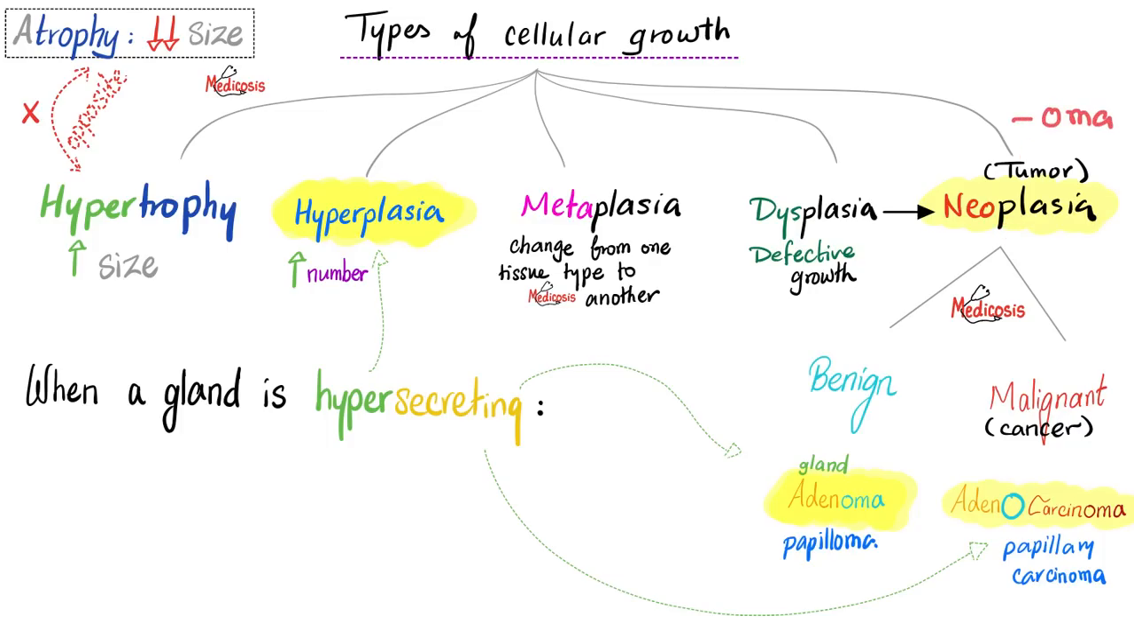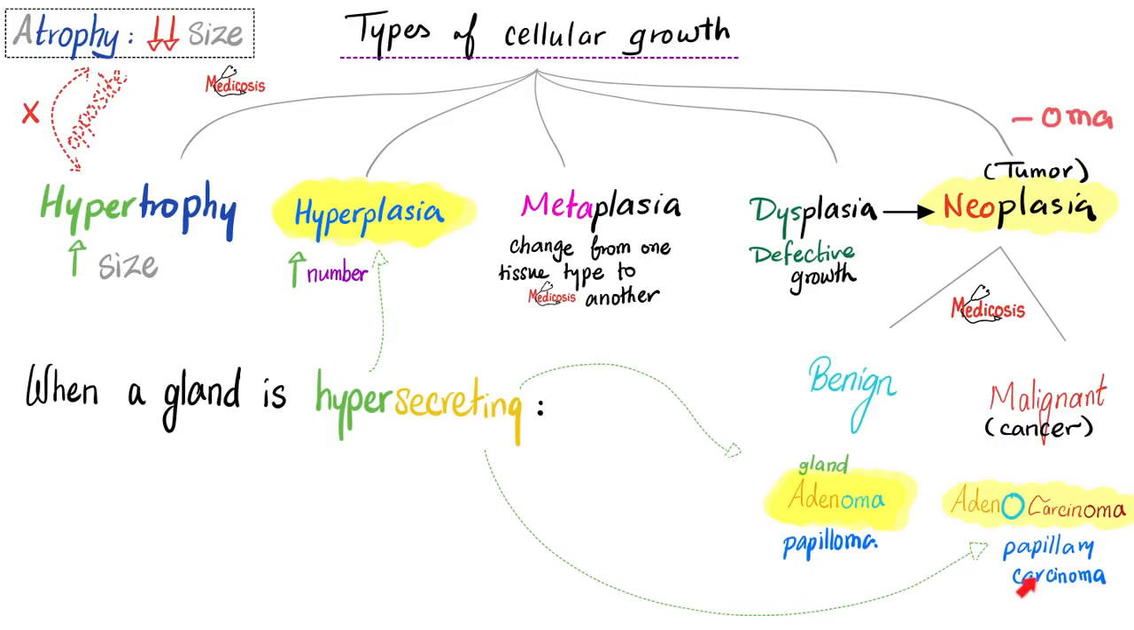And we divide these tumors or neoplasias into benign tumors and malignant tumors. Malignant tumors are also known as cancers. If I say the word adenoma, this is a tumor in glands, and this is benign. If you want to make the word malignant, say adenocarcinoma. So when you say carcinoma or sarcoma, it becomes malignant. For example, papilloma, benign. Papillary carcinoma, malignant.